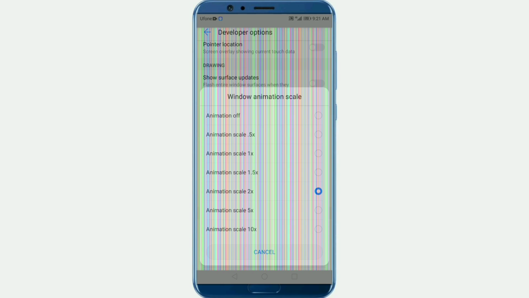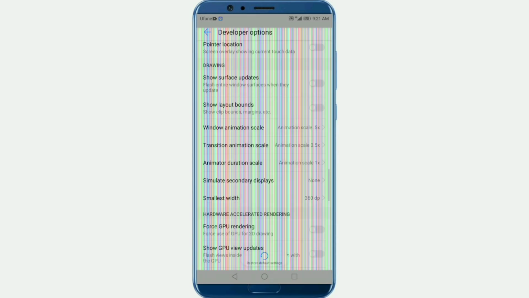Step 2. Reduce screen animations. Now go to settings, then developer options and find window animation scale. Set them to 0.5x or off. Heavy animations can also cause screen flickering.